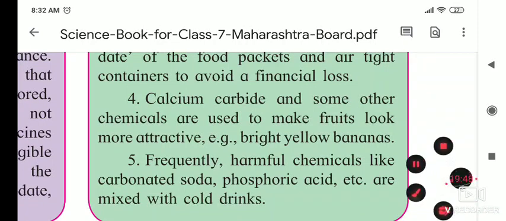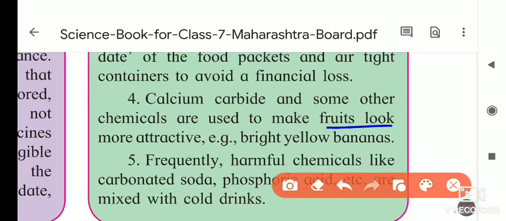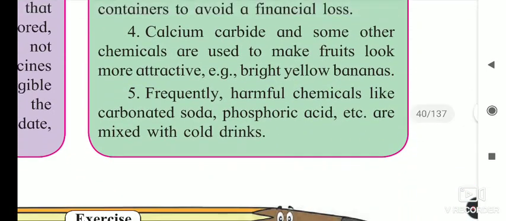Next, calcium carbide and some other chemicals are used to make fruits look more attractive, like bright yellow bananas. At night, the raw bananas are dipped for a second into a solution of calcium carbide. In the morning they look very yellow and attractive, and we think it is very good, but actually it is adulterated. Because of the chemicals, the bananas show that bright yellow color.